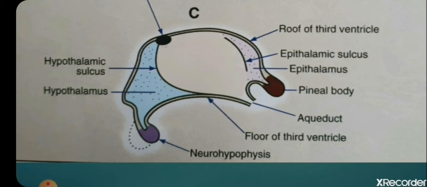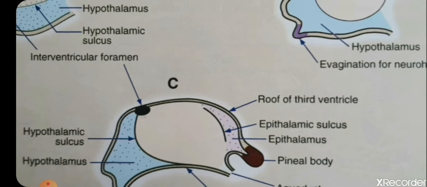This diverticulum is going to form the posterior pituitary, which is otherwise called neurohypophysis, because it will have only nerve fibers carrying the secretions, that is oxytocin and vasopressin, from the hypothalamus to the pituitary. You all know that physiology. This diverticulum starts to grow downwards.